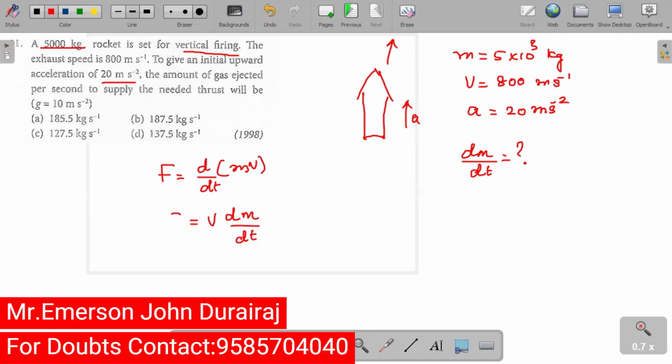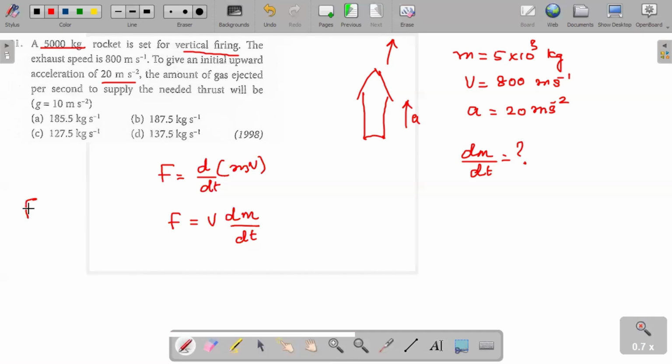Okay. What is the upthrust at the step? F is nothing but, when the rocket goes up, what is the upthrust acting on it? Upthrust என்றது M into A plus G. It should go with an acceleration and it should offer a force which is equal to M into A plus G. In the concept, நம்ம எங்க இருந்து எடுத்திருப்போம்?